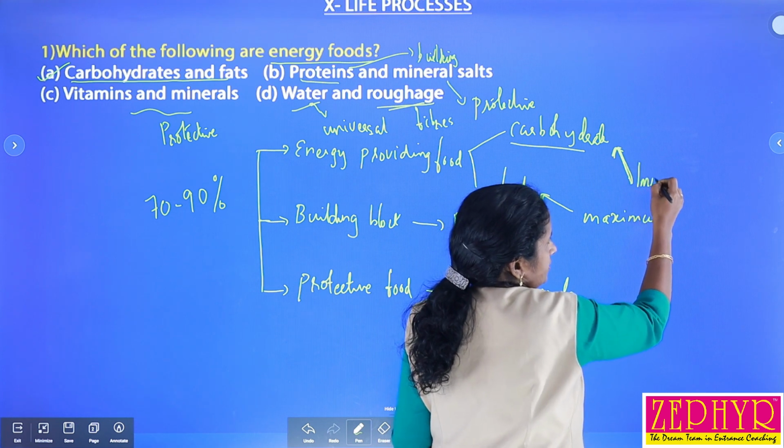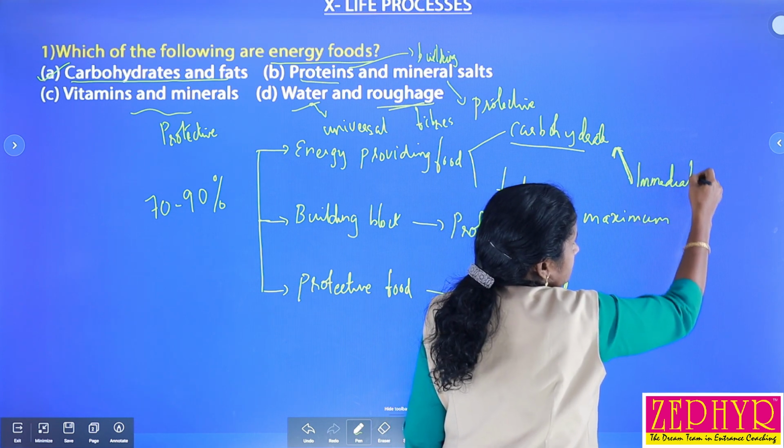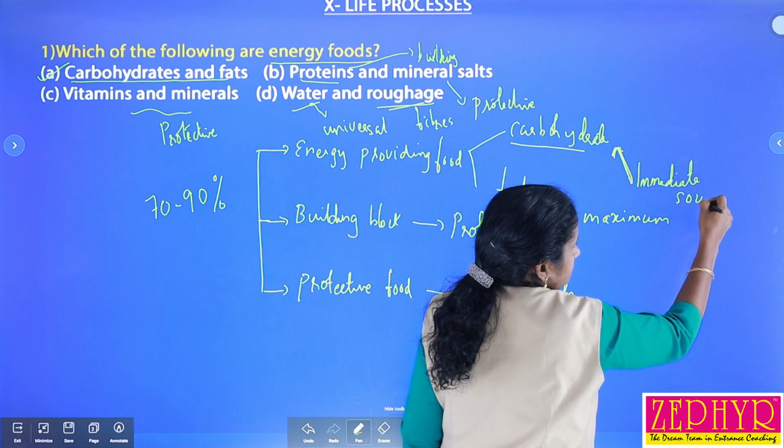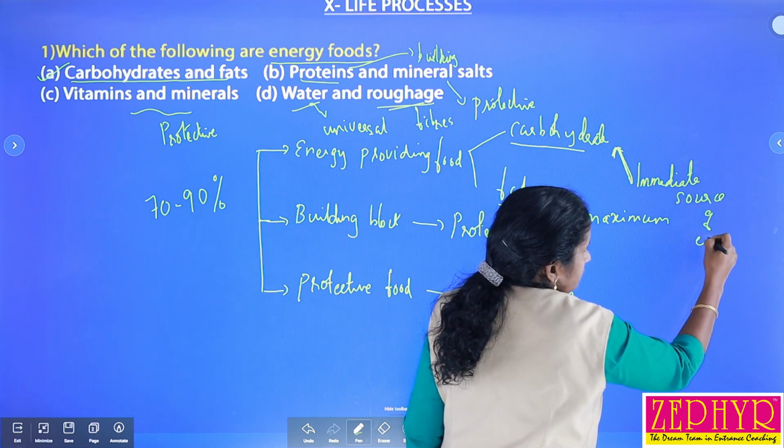Carbohydrates are considered the immediate source of energy.